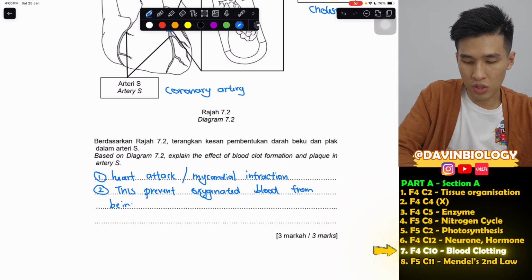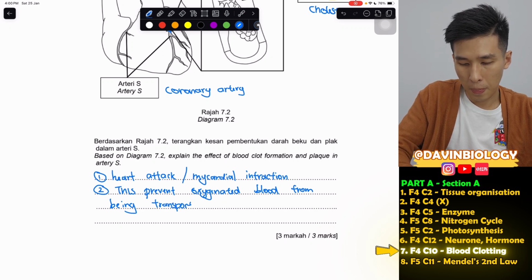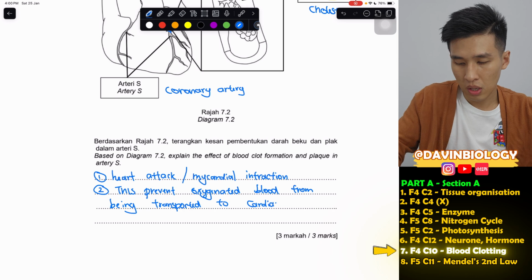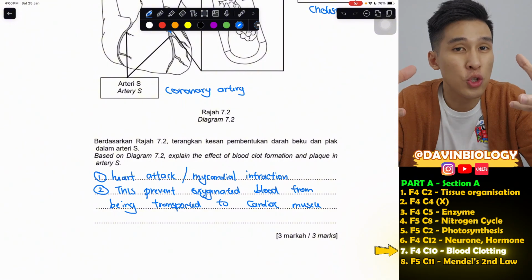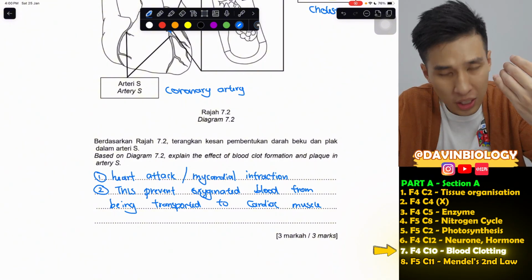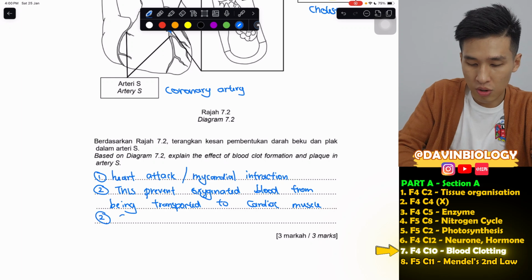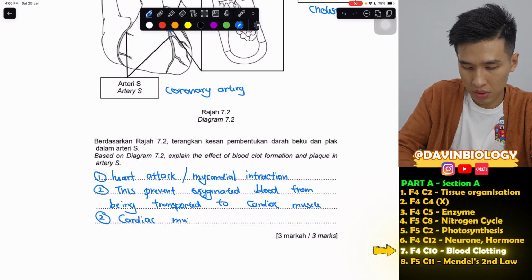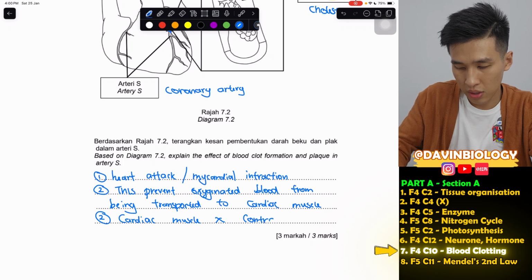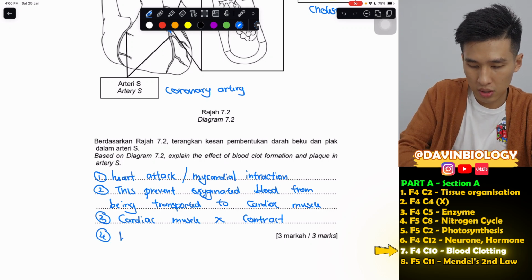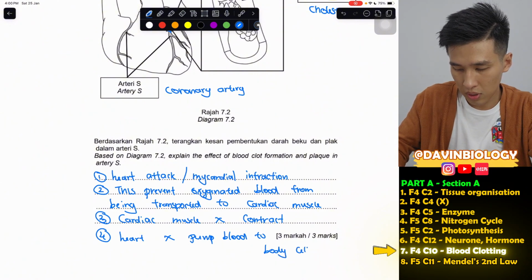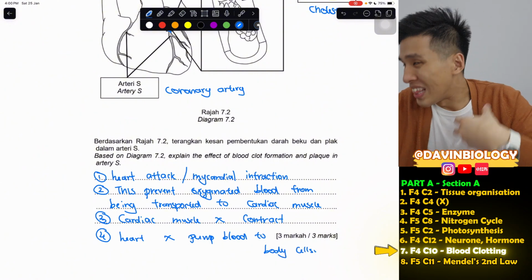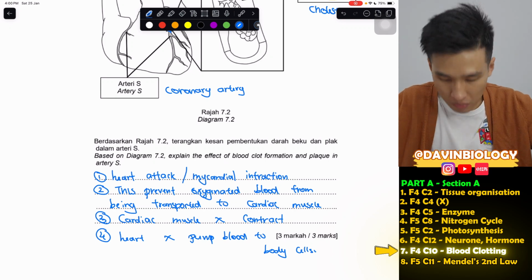From being transported to your cardiac muscle. So your cardiac muscle, no oxygen. Muscle needs oxygen so that there's energy to contract, to pump. This cannot occur. So basically, your cardiac muscle cannot contract. So therefore, the heart cannot pump blood to body cells. So that is the effect. You get lack of oxygen, and that's how people can die.